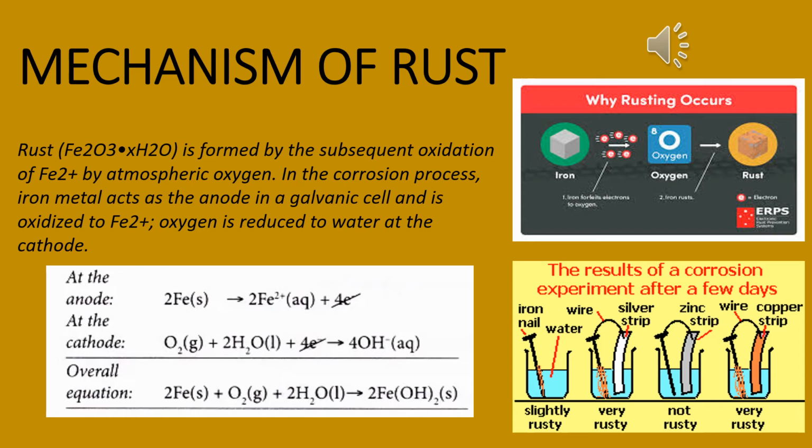Obviously, when you write, you can add the reactions from your book also. Rusting mechanism reactions are very, very important. The reactions at the anode and at the cathode are given in your book. Read this from your book. If you do not understand this mechanism of rusting from your book, then please email me, say your doubt, so that I can send you another slide or video to make you understand.